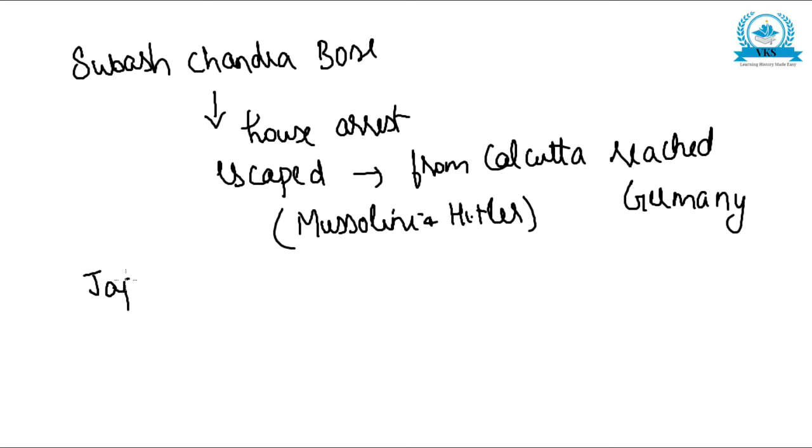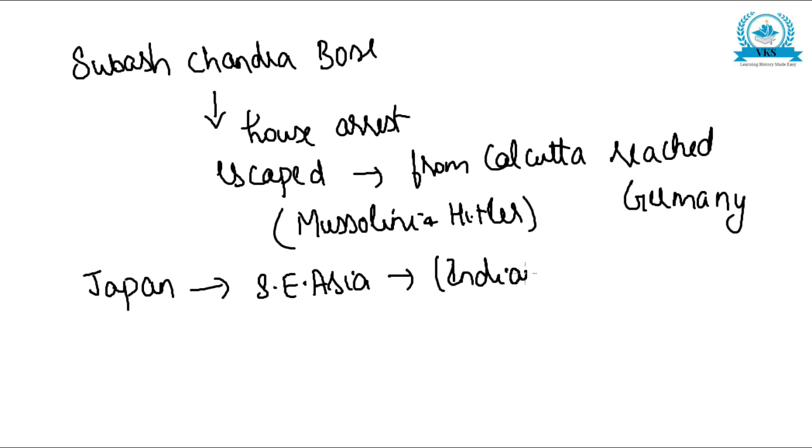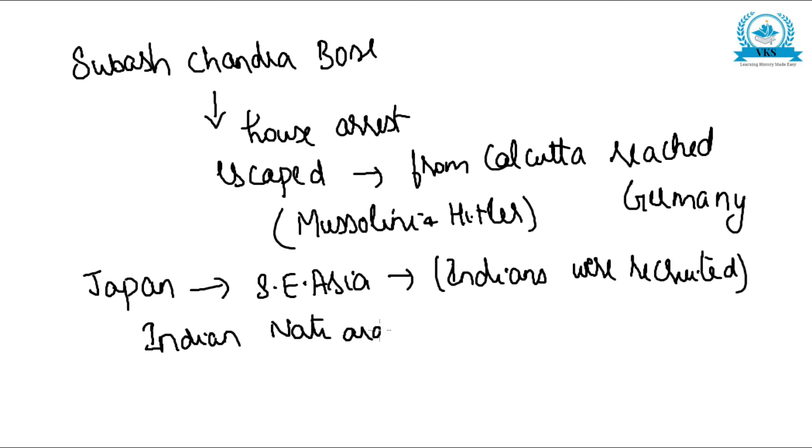Later he reached Japan, and in Japan he recruited many Indians who resided in Southeast Asia. After recruiting these Indians, he formed the very famous Indian National Army, also called the INA, which was started by Subhash Chandra Bose.